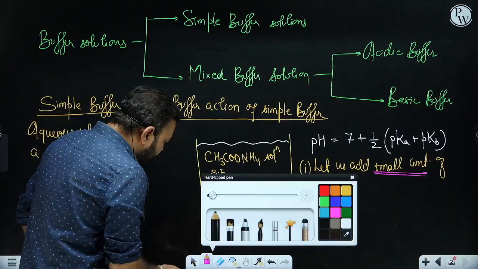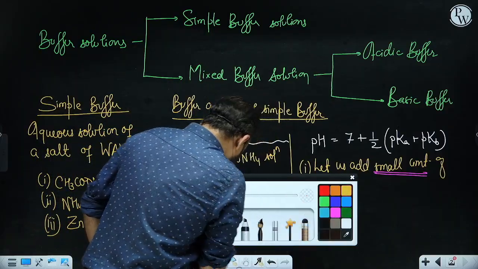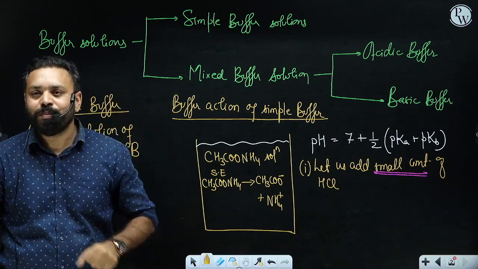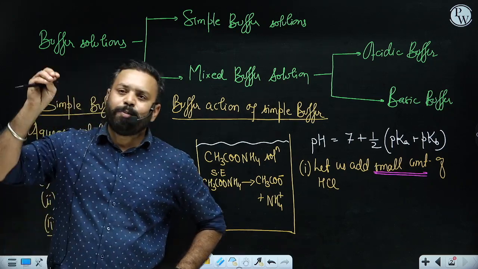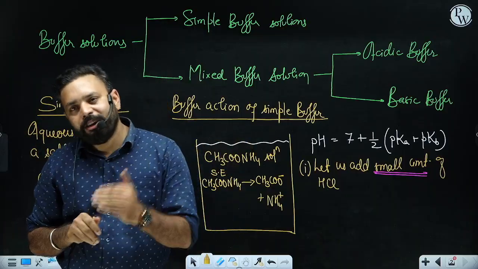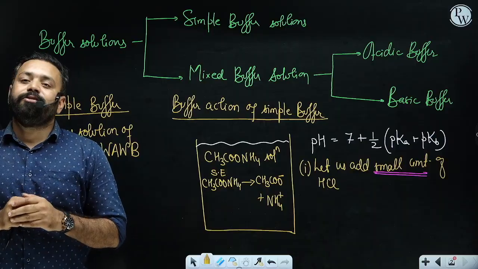Now what is this acid going to do in this solution? In this solution, this is an acid, H plus. Suppose this H plus enters the solution and it is freely roaming here and there, so definitely it will decrease the pH by a large extent. HCl is a very strong acid.